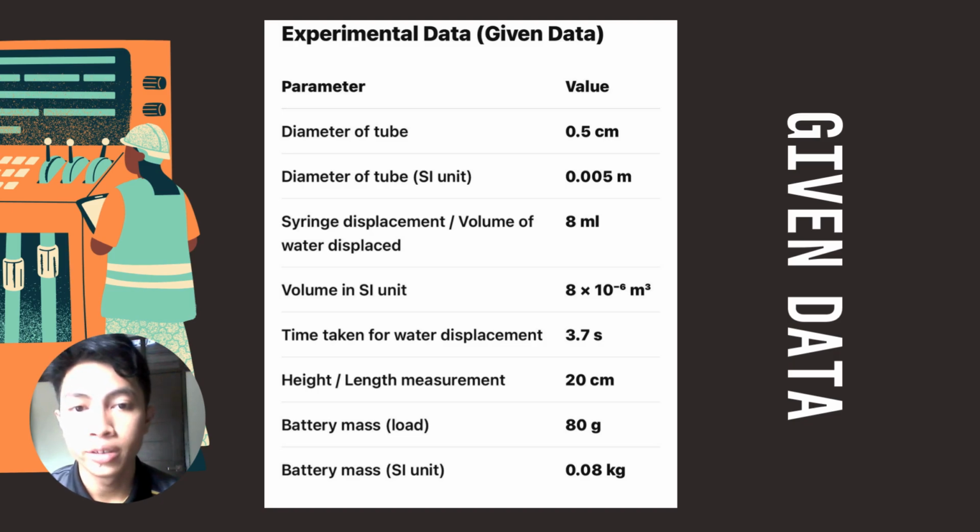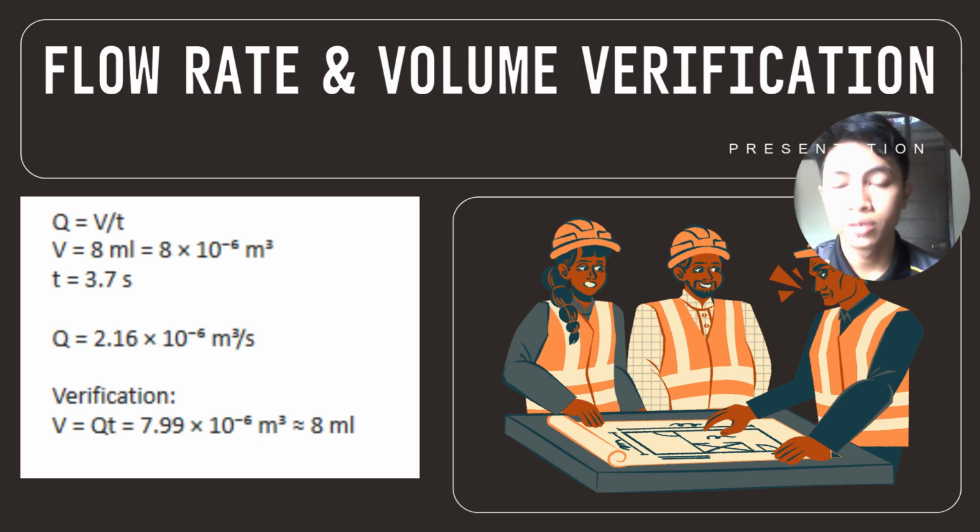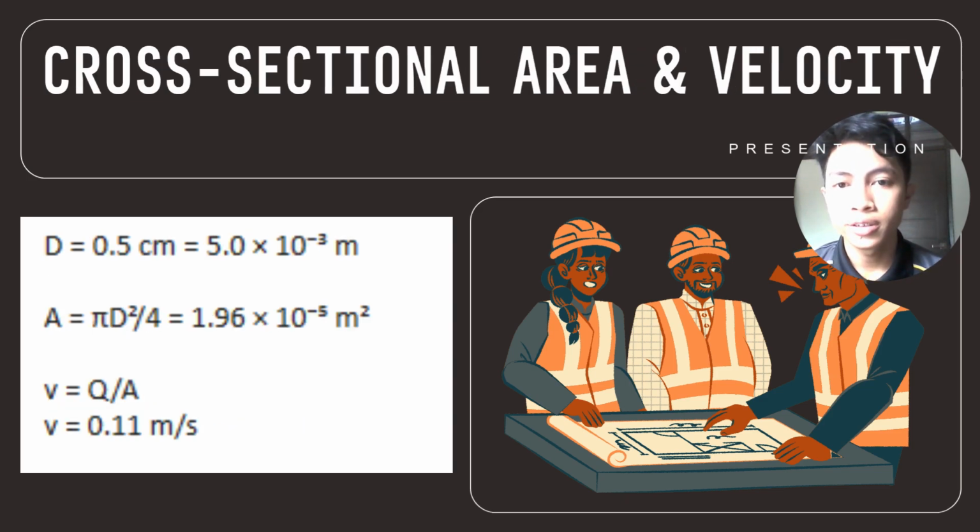We are using one battery, the weight is 18 gram for one battery. And then this is the formula we use to find flow rate and volume verification. And then for this slide, we find the cross-sectional area and velocity. We use the equation of area to get the velocity and cross-sectional area.